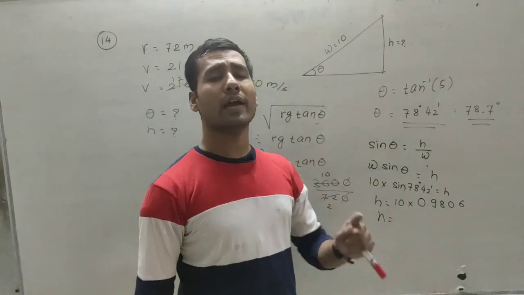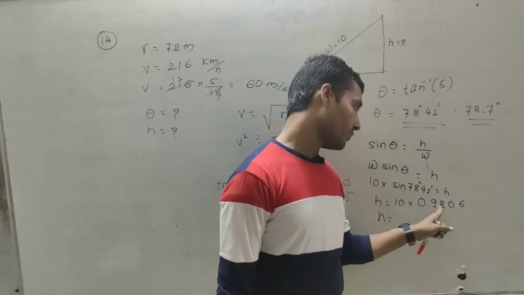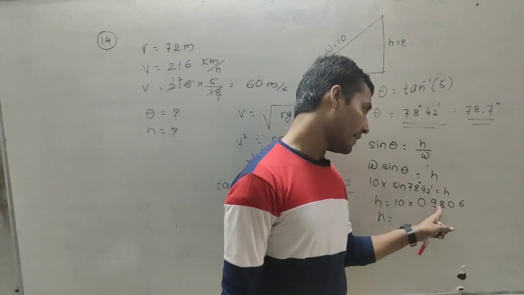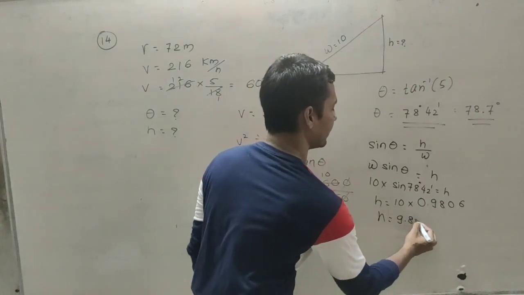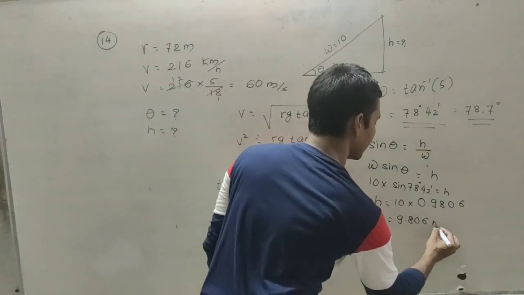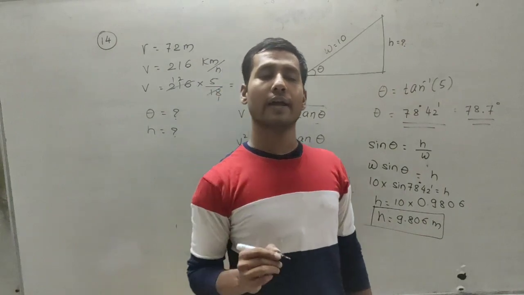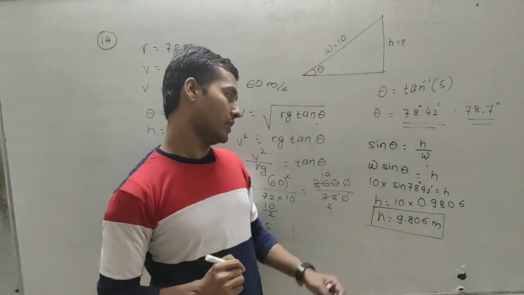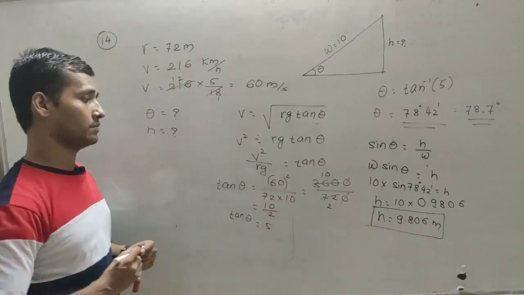After multiplying by 10, the decimal point will be after 9. So that answer will be 9.806, and the unit for height will be the meter. So this is our answer: h is equal to 9.806 meter. So take a screenshot of this.